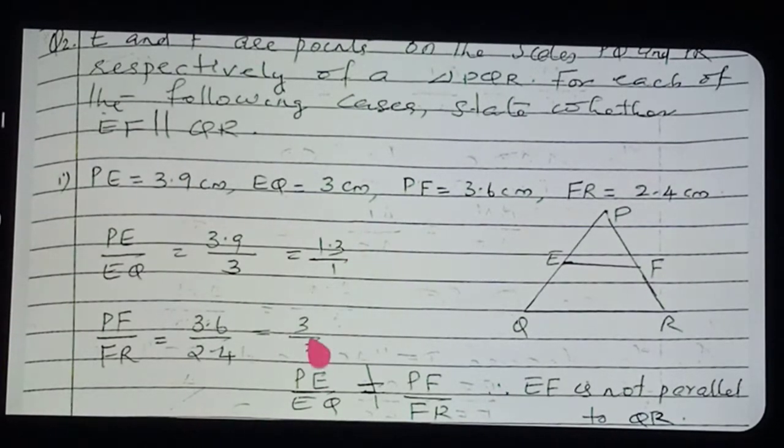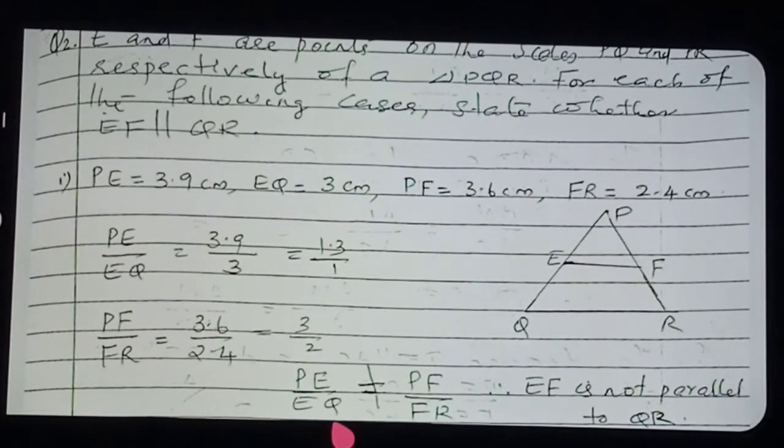Are 1.3 and 1.5 equal? Not equal. So what can you say? Therefore EF is not parallel to QR. If they are equal, then only you can say it is parallel to QR. But here what you got? Not equal. Therefore they are not parallel. Clear? That is the question.